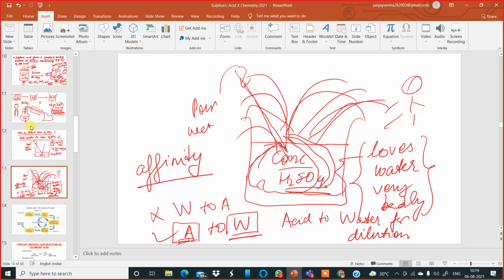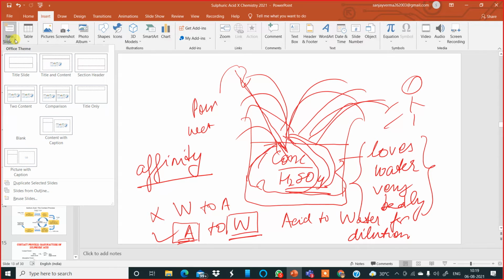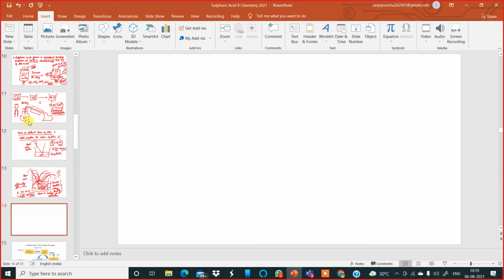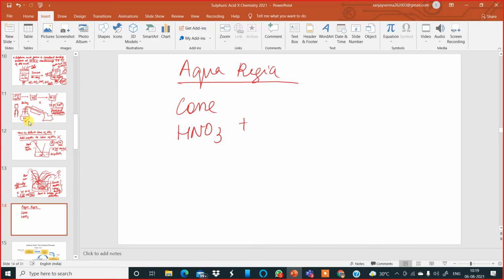For example, last time I had given one generalization for aqua regia. How will you remember what aqua regia is? We know aqua regia is concentrated nitric acid plus concentrated hydrochloric acid. But which one is what volume? What is the volume of concentrated nitric acid? What is the volume of concentrated hydrochloric acid? How will you remember? Tell me.